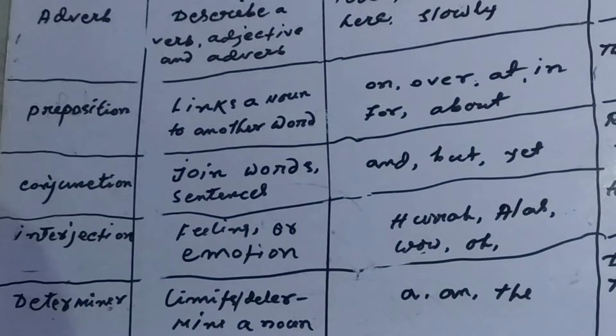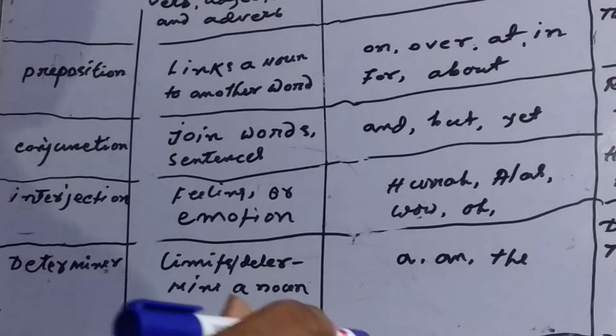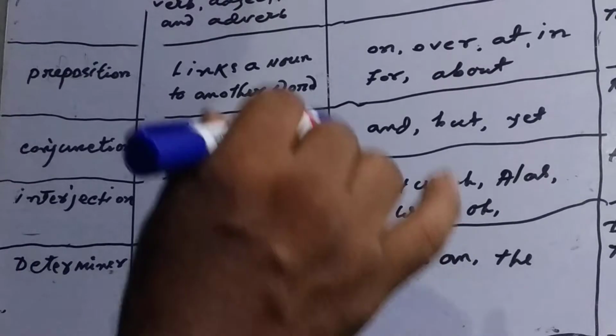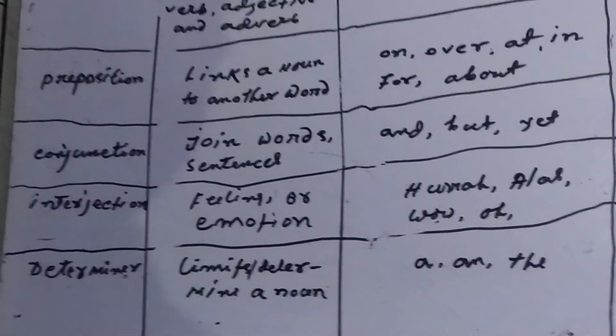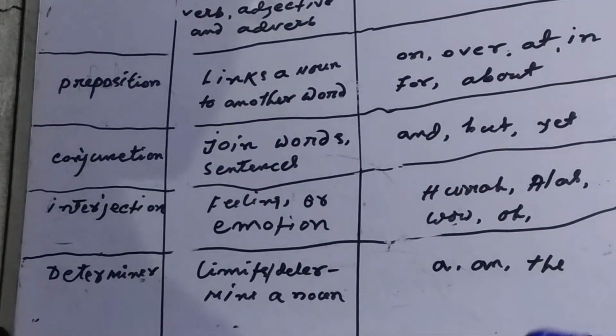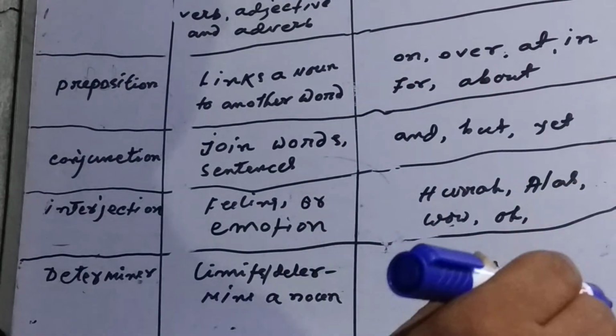Finally, I want to discuss determiners. Actually, a, an, and the, these three words are articles. The is a definite article, and a and an are indefinite articles.